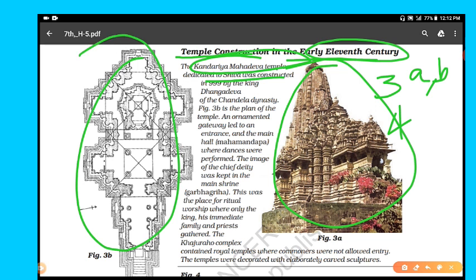You can see in this figure the ornamented gateway led to an entrance, and the main hall, which was called Maha Mandapa, and here dances were performed. The image of the chief deity, Lord Shiva, was kept in the main shrine. It was known as Garbhagriha. This was the place for ritual worship where only the king, his immediate family and priests gathered.